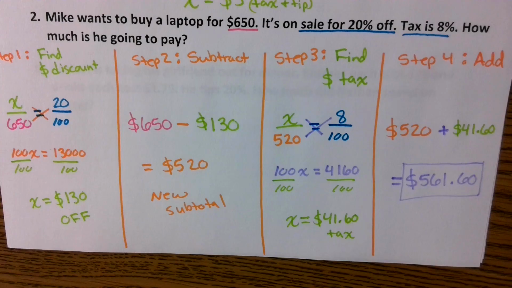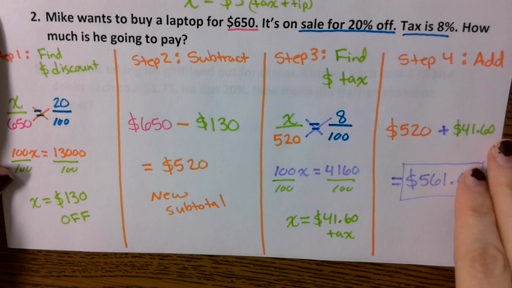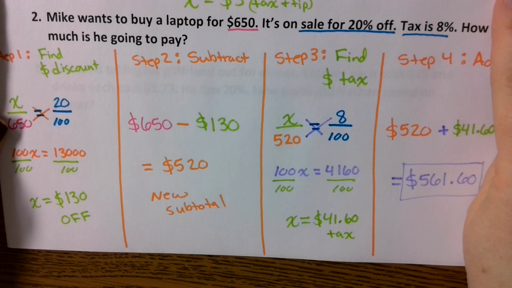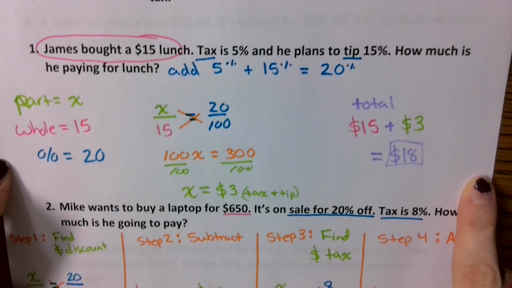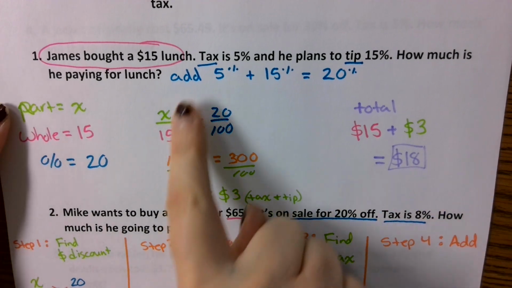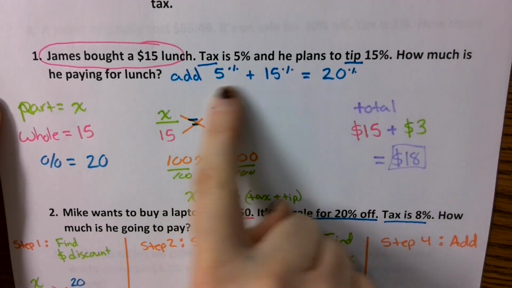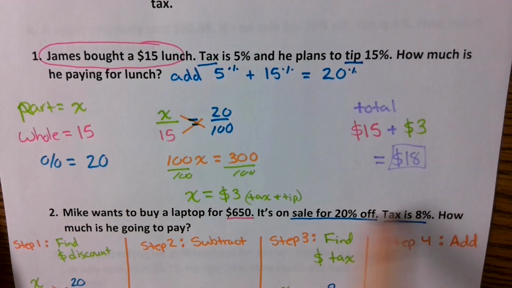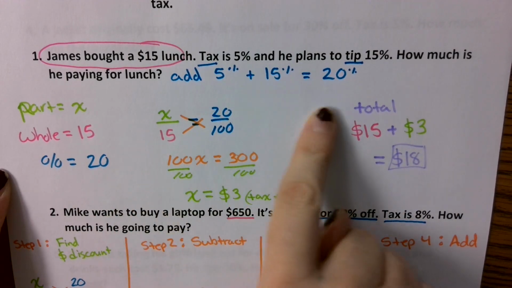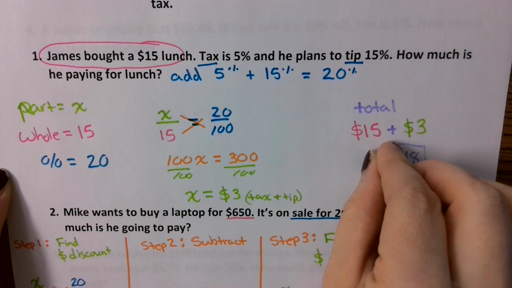Okay, so there's the difference between the 2 types of multi-step problems. So let me review it one more time with you. For this one, when it was taxes and tips, you just added the percentages together first. Then you did your normal problem, cross product and combine.